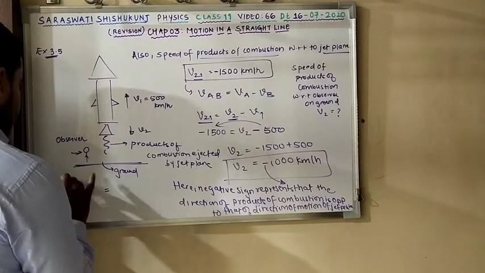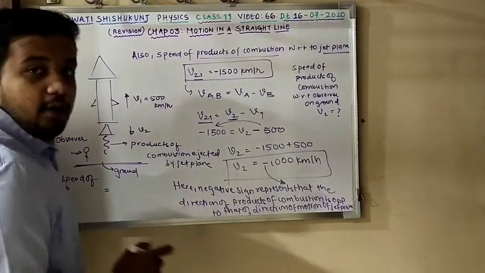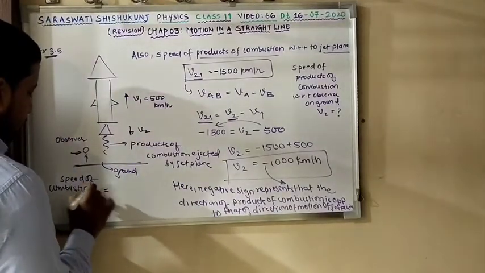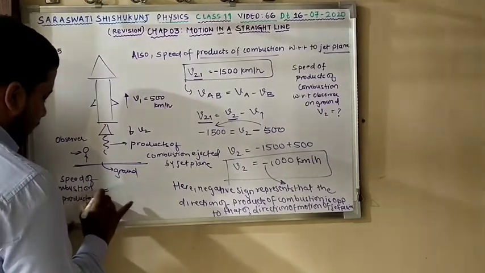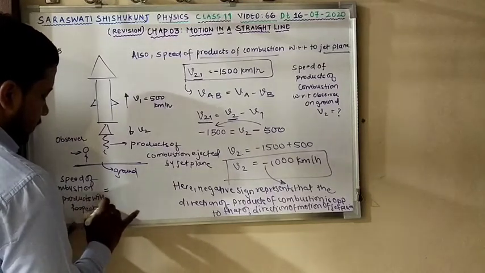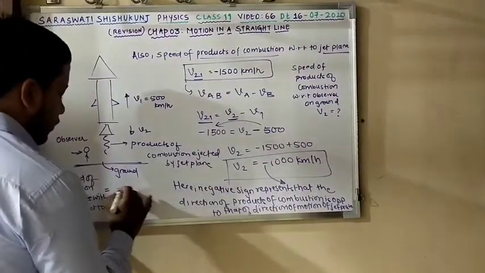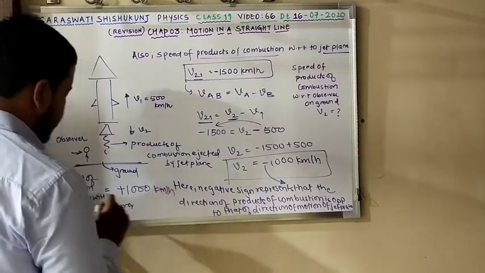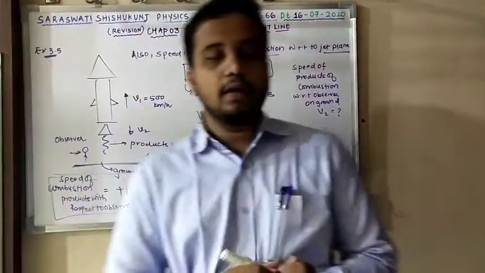I can write more precisely over here, that is speed of combustion products with respect to observer. Then you need to write one thing over here. Instead of this minus, you are going to put plus. The unit will be kilometer per hour. Clear? Unit will be kilometer per hour.